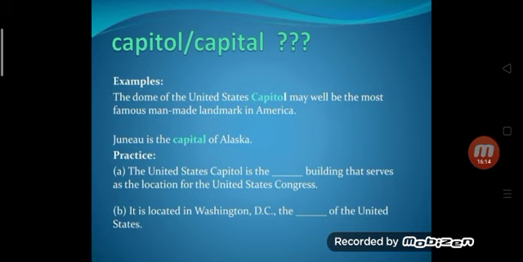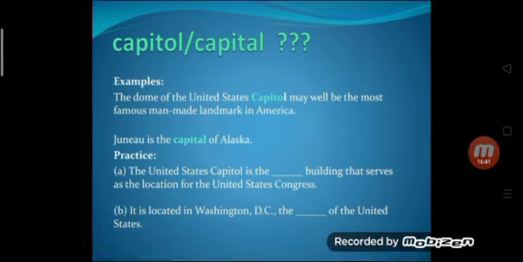The United States Capitol is the building that serves as the location for the United States Congress. So here we are using capital. United States Capitol is the Capitol building, CAPITOL, you will use, and here it will be used in the meaning of,